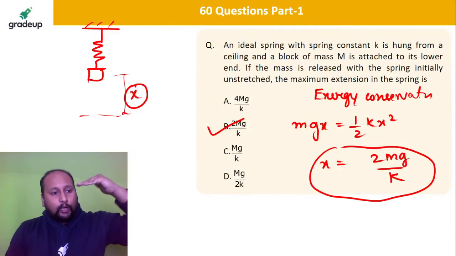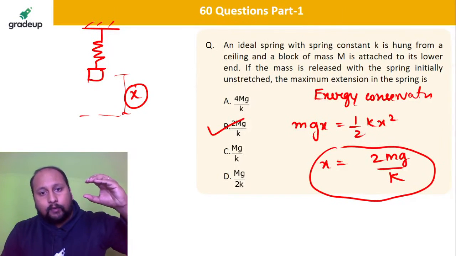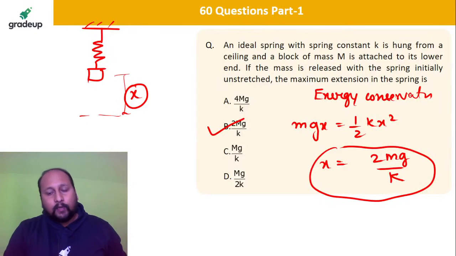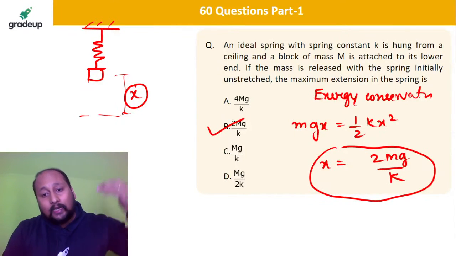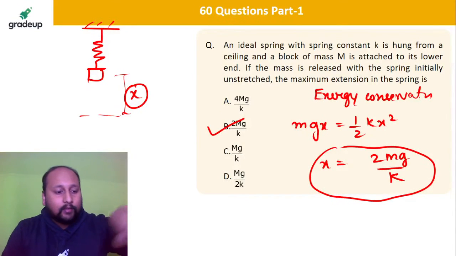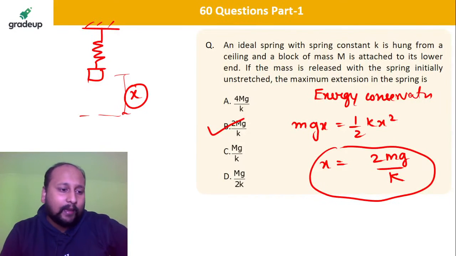Option B, the potential energy of the mass will be equal to the potential energy of the spring. That is a maximum deflection because the mass is kept at a height. So when you are releasing that mass, the spring will be elongated. That elongation of the spring is basically what we are doing. The decrease in the potential energy is the increase in the potential energy of the spring. So from this you are getting option B is the correct answer, 2 mg by k. Is this clear?